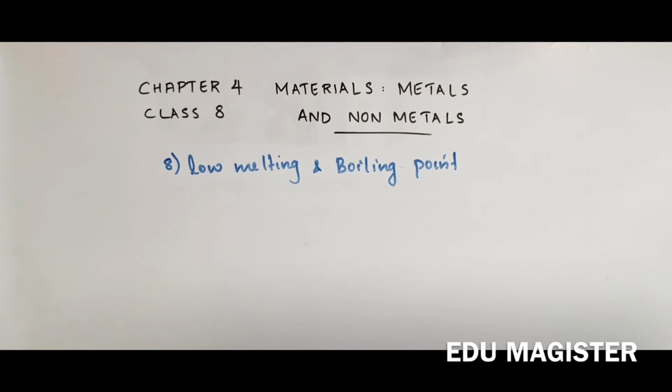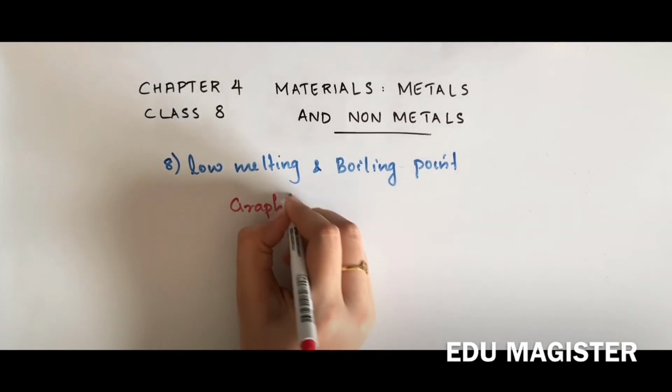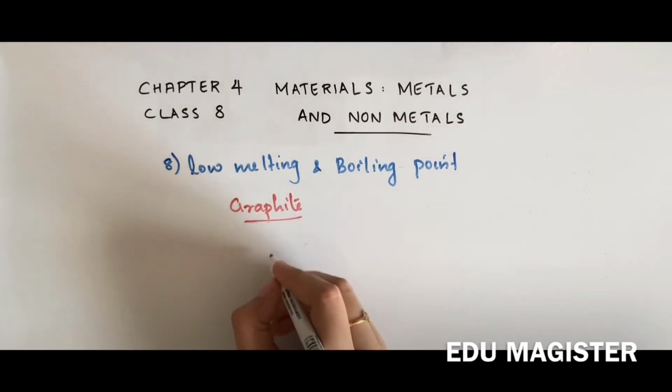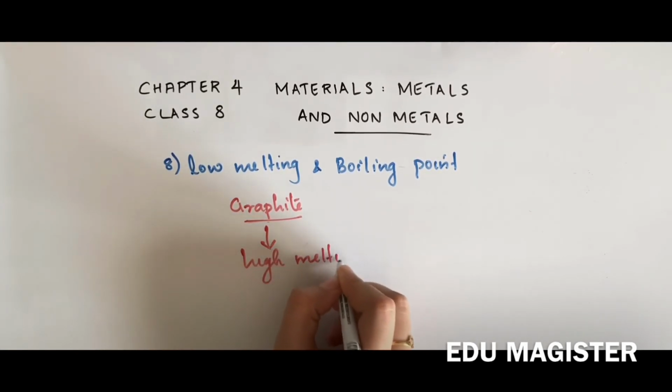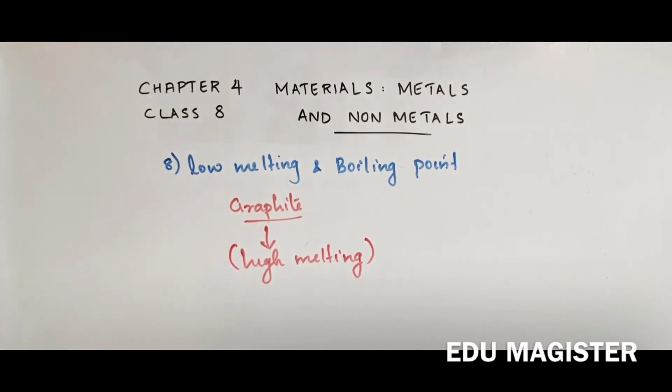So here we have an exception, that is graphite, because carbon or graphite is a nonmetal that possesses a high melting point, whereas all other nonmetals have very low melting points.